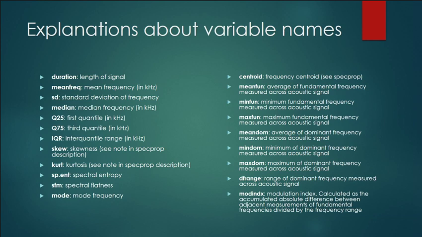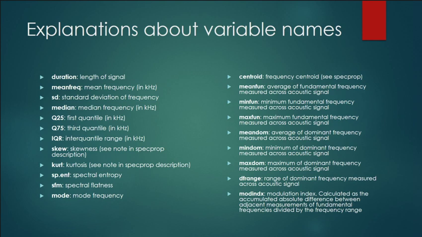After the mean frequency, there are a couple of descriptive analysis values that are used to analyze the frequency at which we speak. They are first the standard deviation of the frequency, the median, which is the median of the frequency, the Q25 and Q75. Q25 is the first quartile, which means the middle number from the lowest frequency to the middle frequency, and Q75 is the third quartile, the middle value from the middle frequency to the maximum frequency.